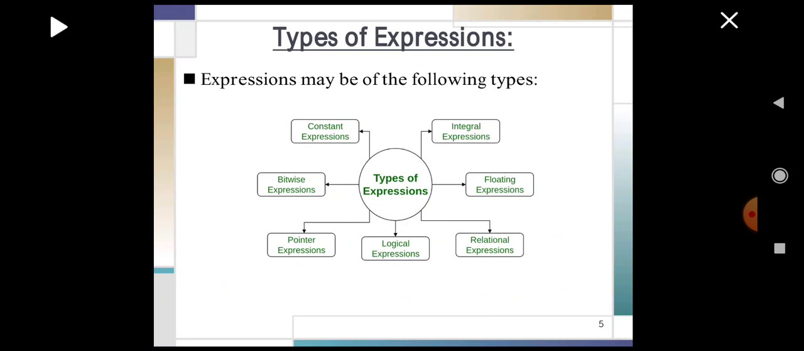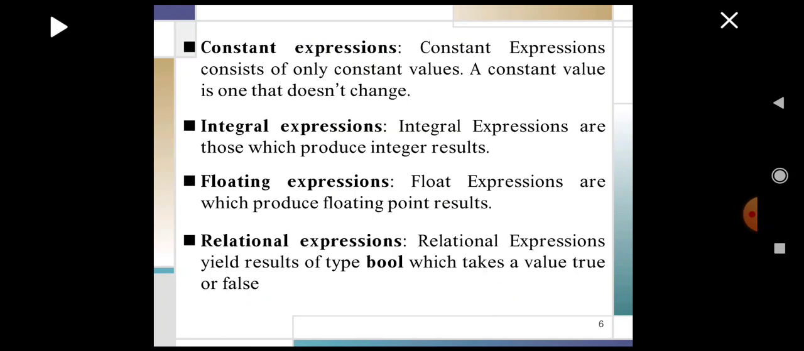Types of expressions: constant expressions, bitwise expressions, pointer expressions, logical expressions, relational expressions, floating expressions and integral expressions. Constant expressions consist of only constant values. A constant value is one that doesn't change. That means it remains constant. Integral expressions are those which produce integer results. Floating expressions are those which produce floating point result or decimal values.